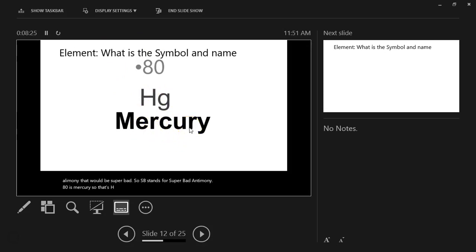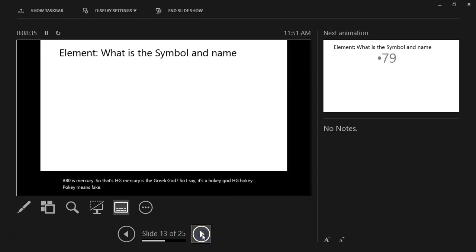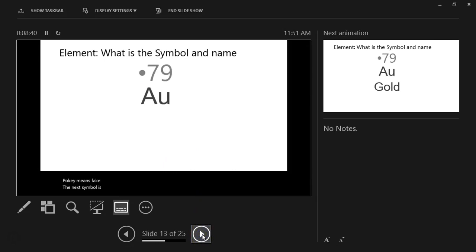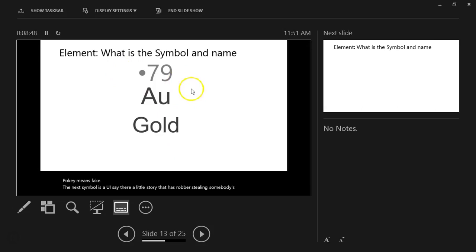Mercury is a Greek god, so I say it's a hokey god, Hg, hokey god. Hokey means fake. The next symbol is Au. I say there's a little story that has a robber stealing somebody's gold, and they say, "Au, come back with my gold."